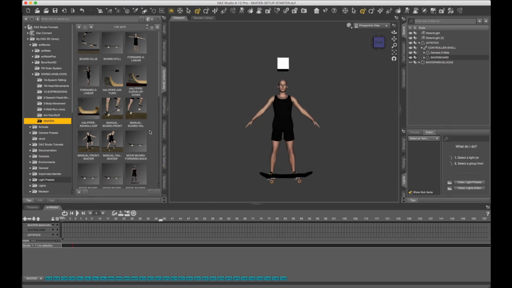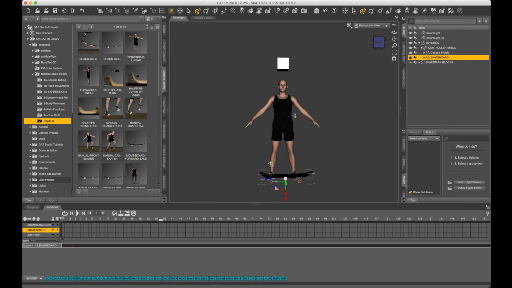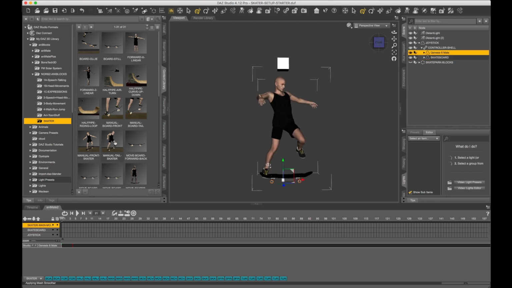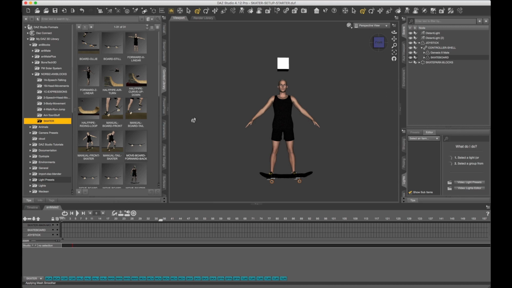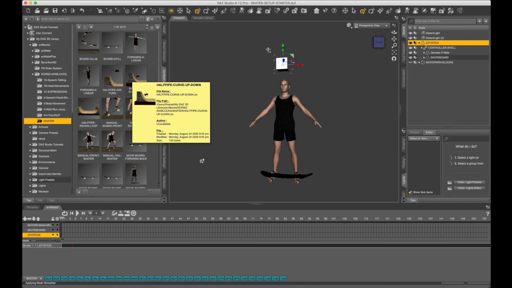The ANI blocks with the word board in it are meant for the actual board, so you'll click on the board layer first, roll over or apply these, and it'll work as it's supposed to. Things with the word skater in it are meant for the actual skater, so you'll click on him first, then roll over the skater ones, and you'll see what they're supposed to do as well. Things without the word board or skater can be applied to both, or you can use them for the actual joystick mechanism, like the half-pipe turns, etc.